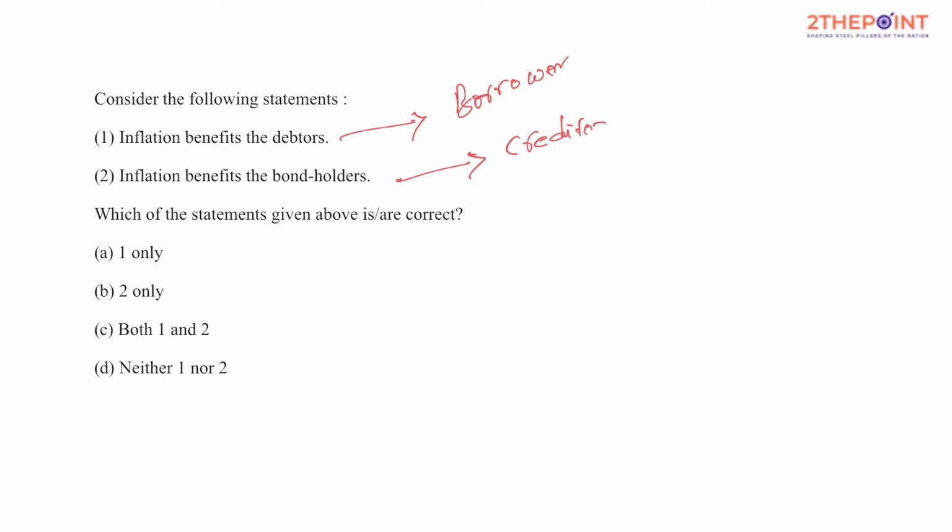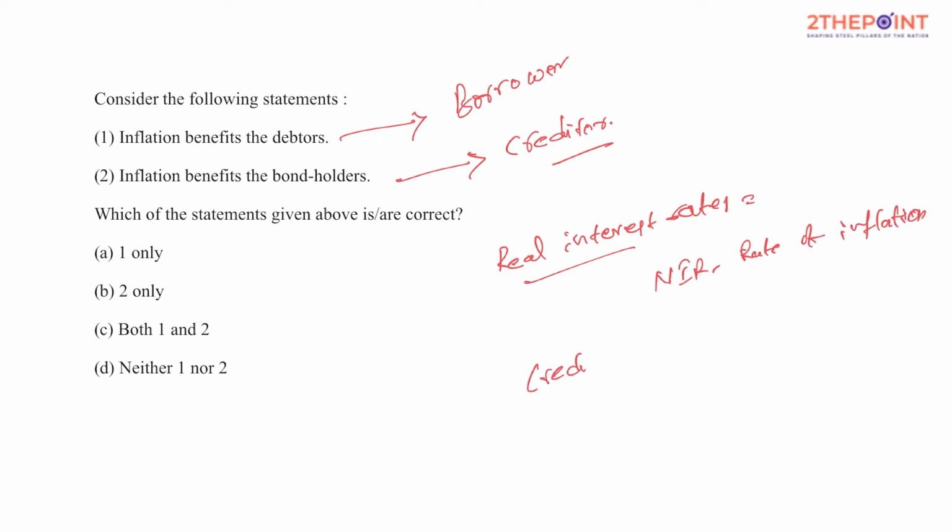Most of you by this time are aware that at times of high inflation, real interest rates decrease. Real interest rate is the nominal interest rate minus the rate of inflation. So when the real interest rate decreases, the creditor loses and the debtor gains. By this logic, 1 happens to be the right answer, and the rest are not.